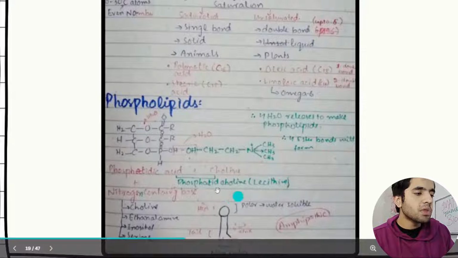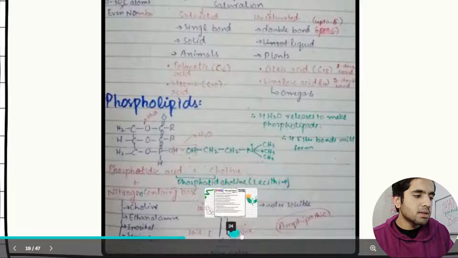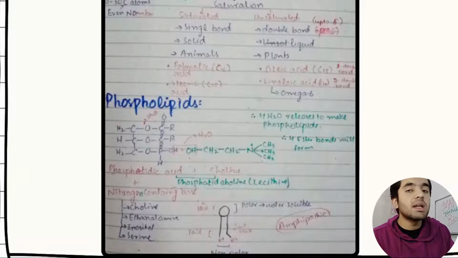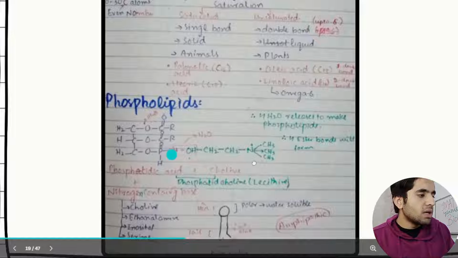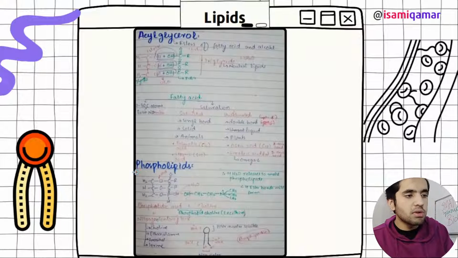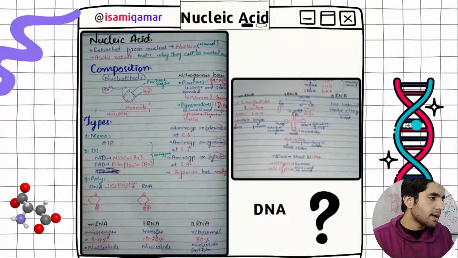But anyway, this is the structure of phospholipids. The phospholipid head is polar and the tail is non-polar. This curved line is basically known as a kink, and this is a double bond. This is the phospholipid I captured, and this is how they join with each other, forming the lipid bilayer in the cell membrane. Yeah, you remind me correctly.